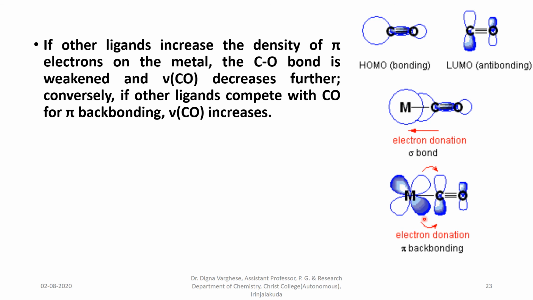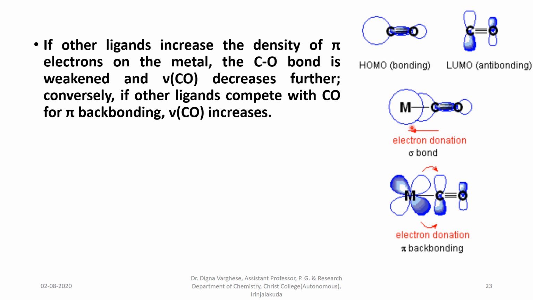Okay, this is actually the pi back bonding, that is electron donation. When the carbonyl ligand acts as a ligand, it donates electrons definitely to the metal. In metal carbonyls, the metal is in a lower oxidation state, so it becomes more electron rich and it is unstable.